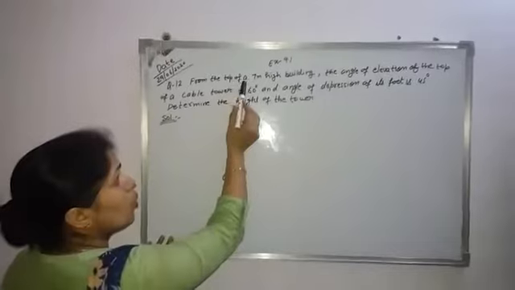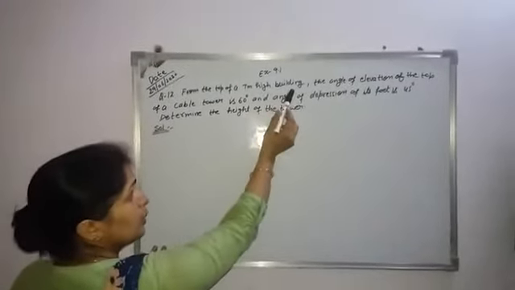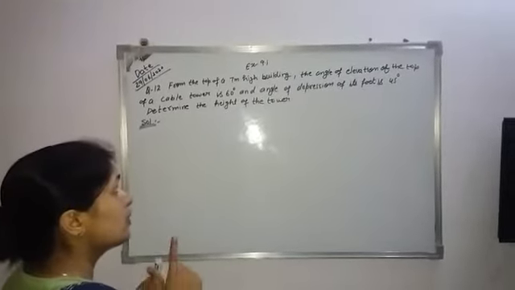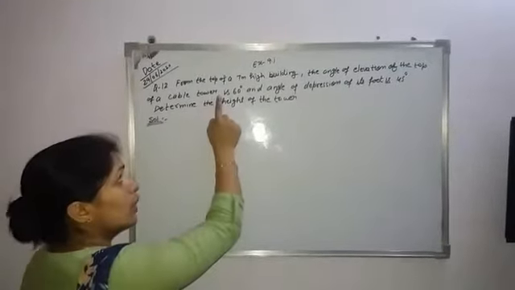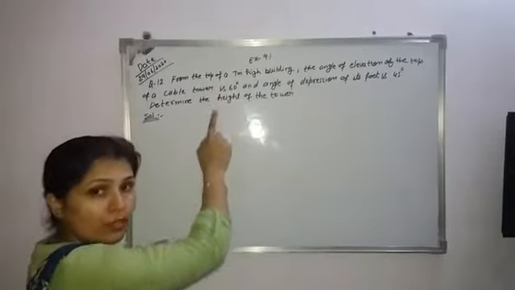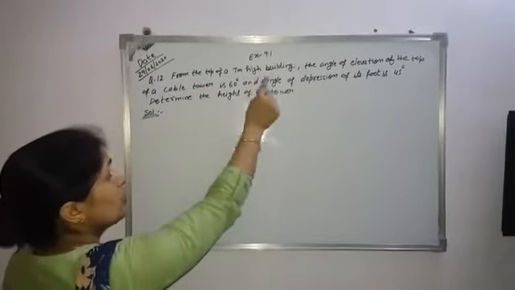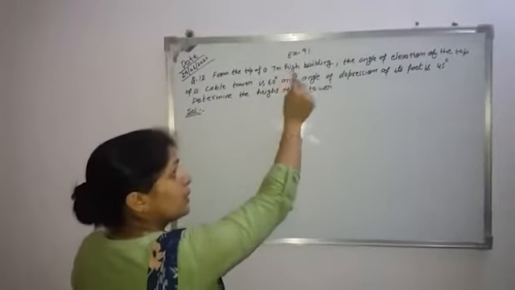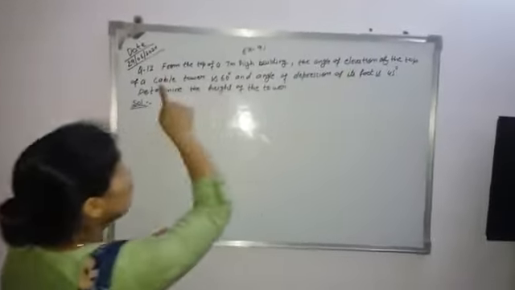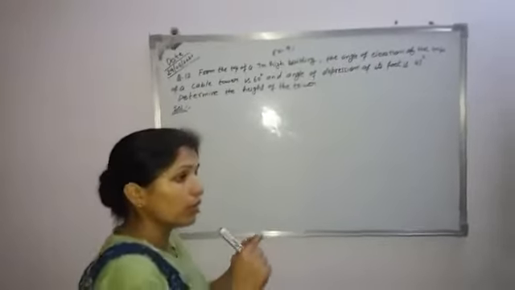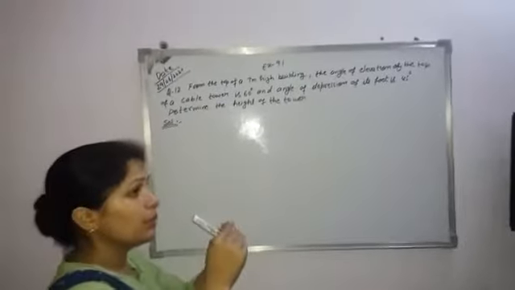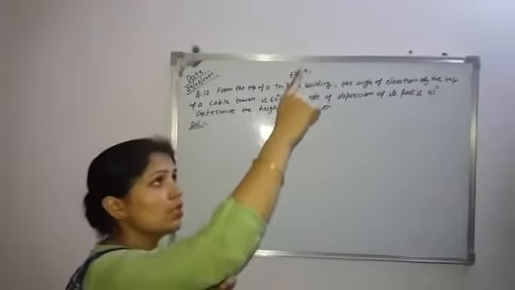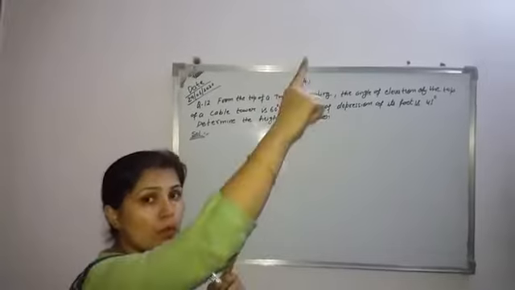From the top of a 7-meter high building, the angle of elevation of the top of a cable tower is 60 degrees. They are talking about the angle of elevation. What is the meaning of this line? That this high building's height is less than the height of this cable tower, because we are on top of this building, and angle of elevation means our head is up, we want to see something, it means we want to see the top of that tower.